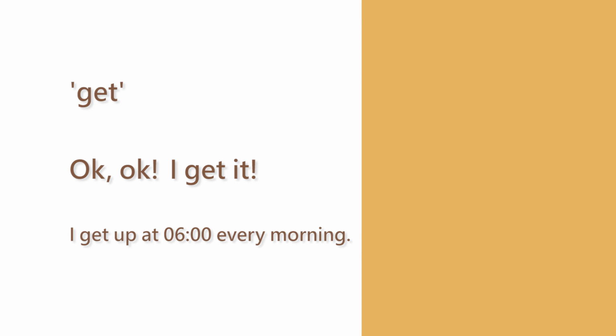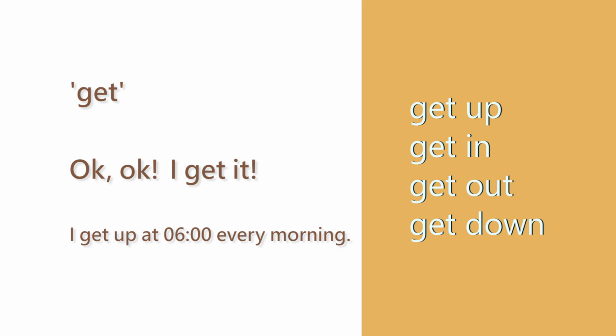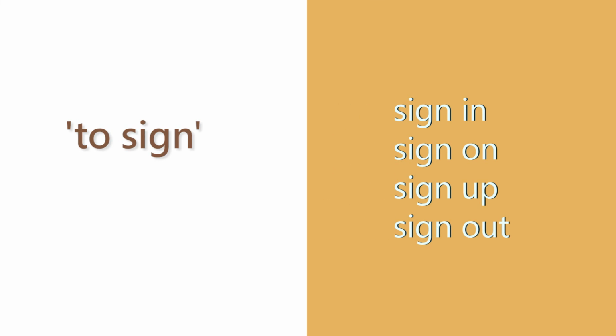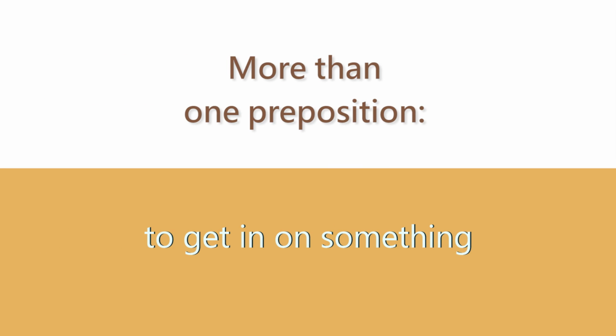You have other verbs like get in, get out, get down. Those are all different verbs than get that are created by combining the verb with a preposition. To sign, sign in, sign on, sign up, sign out. As you can see, these are all phrasal verbs that have been created by combining a verb with a preposition, and sometimes with more than one preposition.